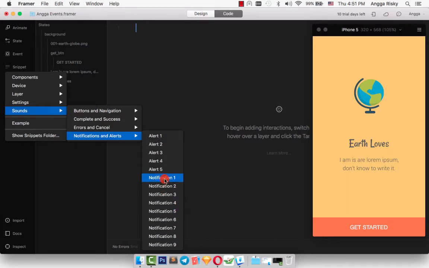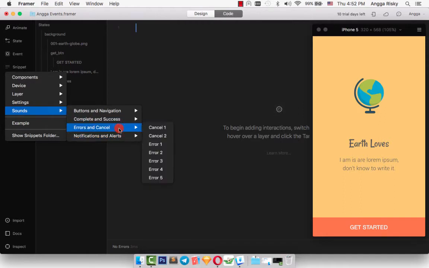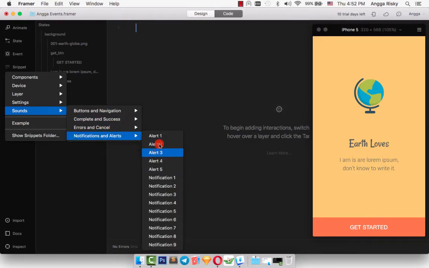Currently many applications have sounds, like the notification from Facebook or Twitter, and even our smartphone has a notification sound. Okay, so let's get started. I will choose the notification.